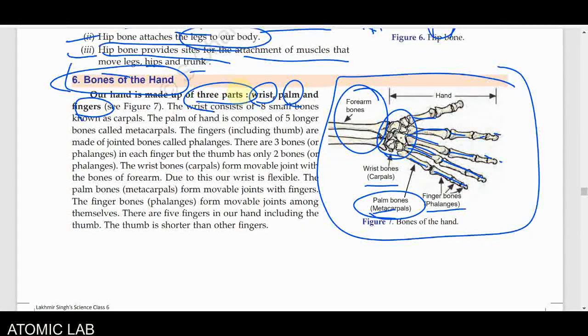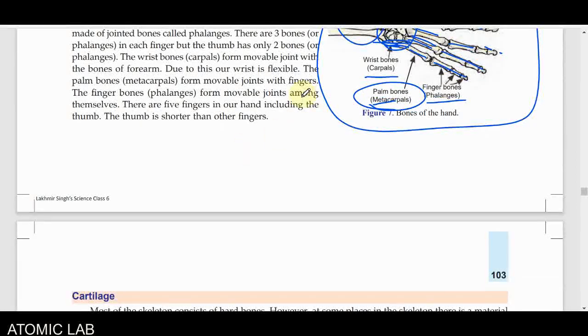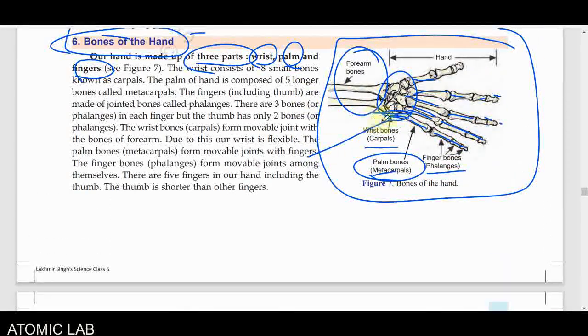Our wrist is flexible. It can be moved in any direction, in a circular path. Why? Because it consists of a large number of small bones, so they allow this kind of motion. We will discuss what this type of motion is called later.